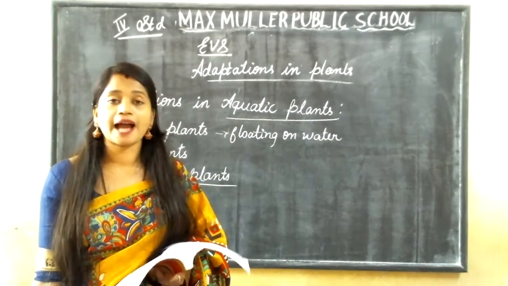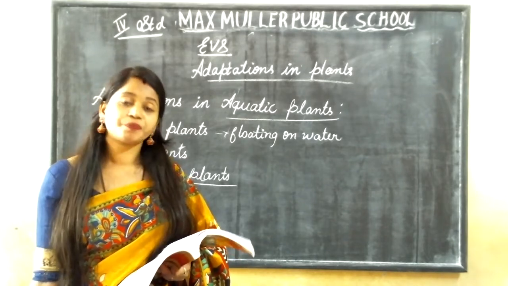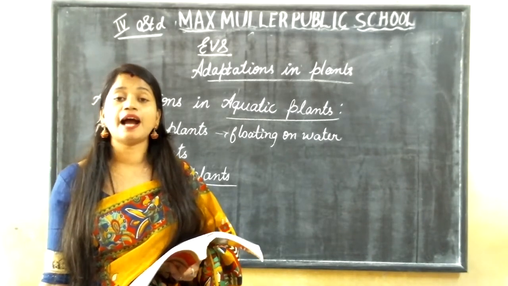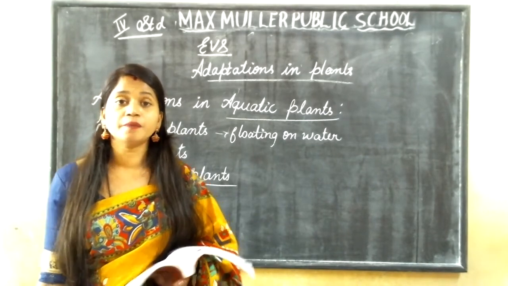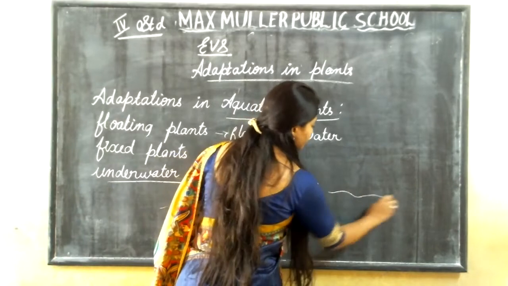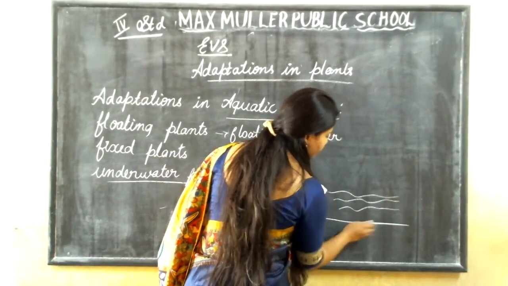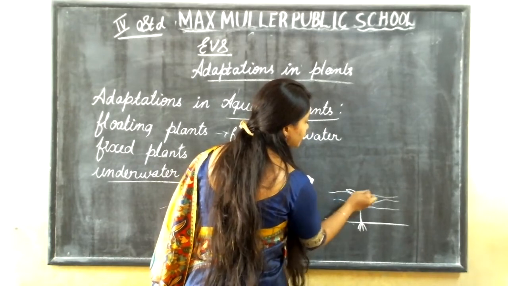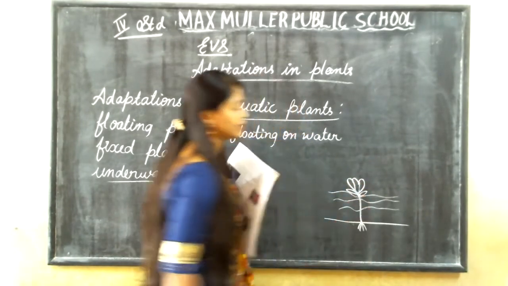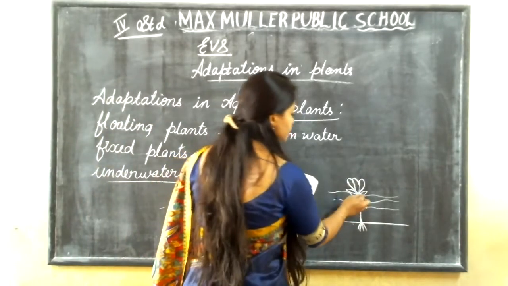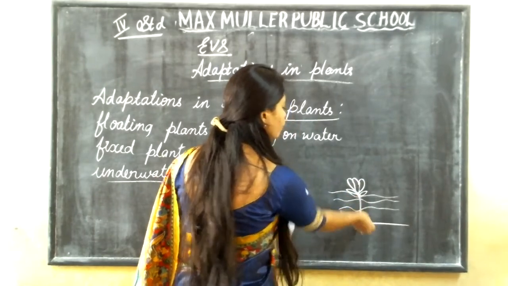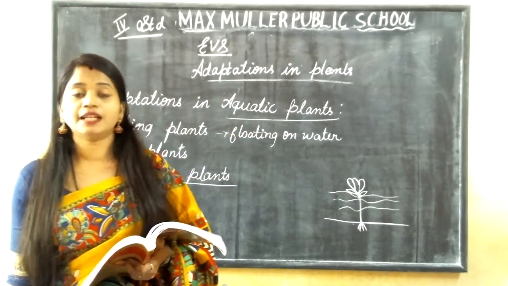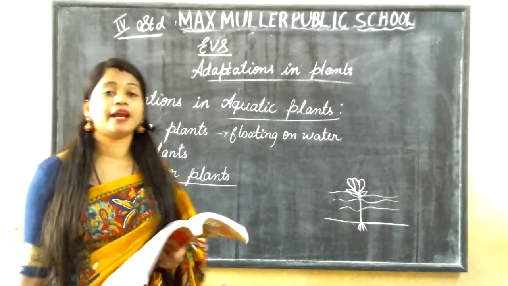Water lily and lotus are plants that have their roots fixed to the bed of the pond.